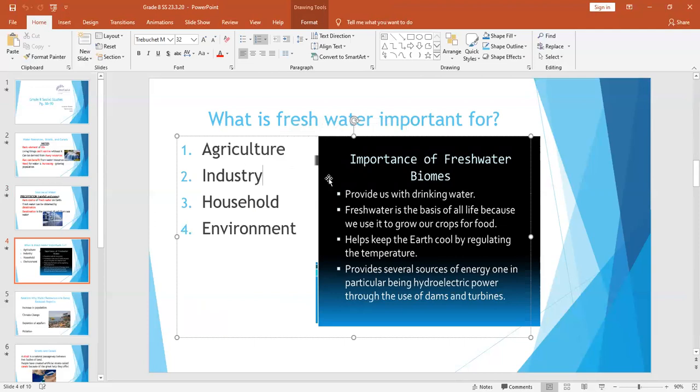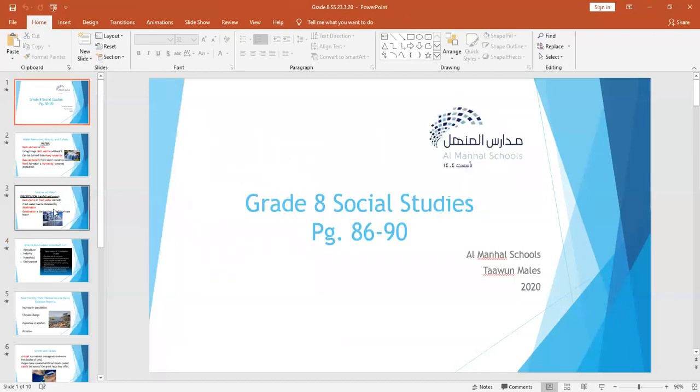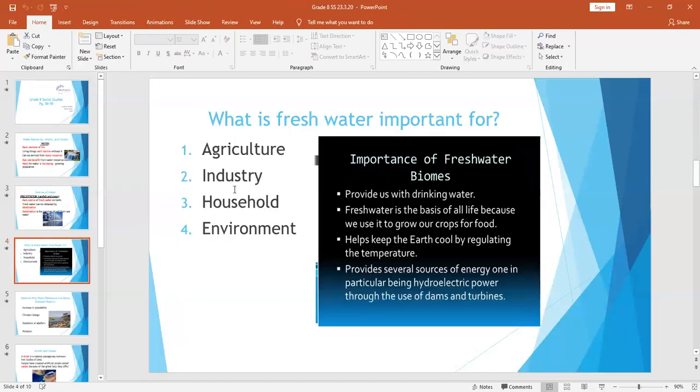Industry, fresh water is also needed for business. It is needed for household. Without having industry or business, we wouldn't be able to make money to support our household. Our household is our homes. We need fresh water to cook. We need fresh water to wash ourselves, okay? And for the environment, we need fresh water for the plants and for the earth that gives us oxygen.